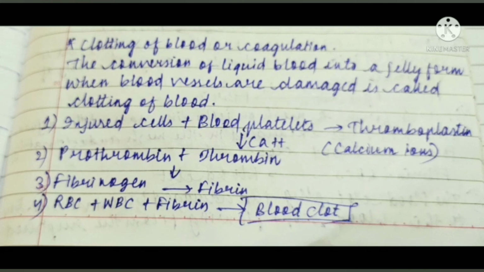The blood clot plugs the damaged blood vessels. Due to this, blood stops flowing from the ruptured vessels. When the clotting process completes, the clot dries up and a yellowish fluid comes out, and the fluid is serum. Serum is actually plasma which lacks fibrinogen. It normally takes about 3 to 4 minutes for clotting of blood.